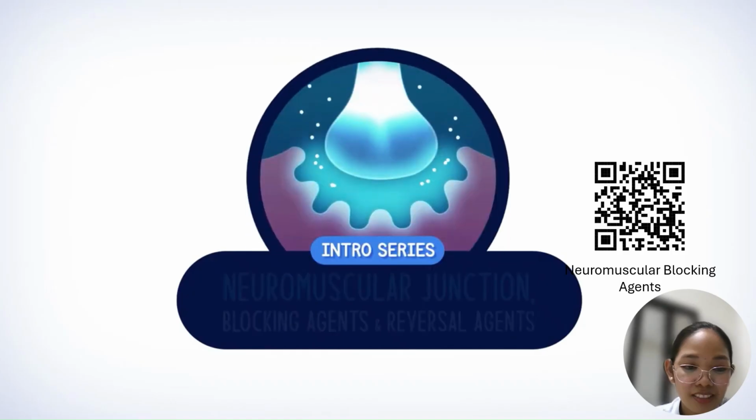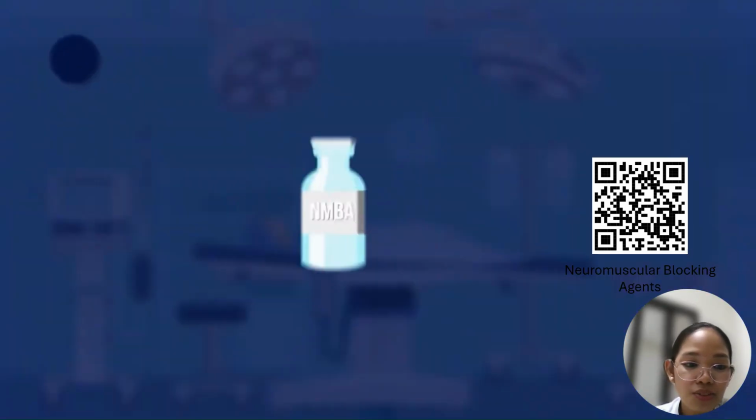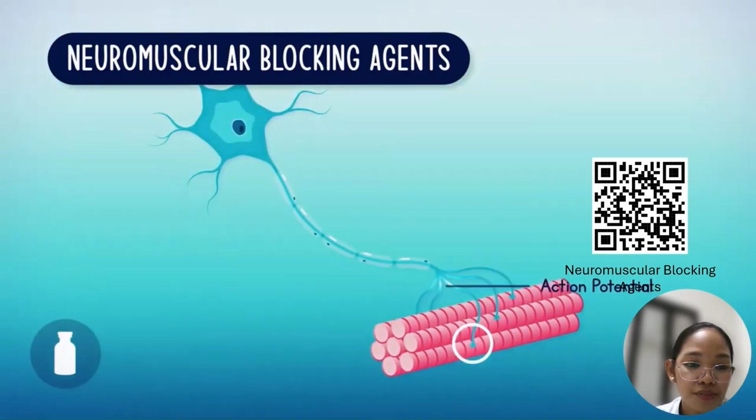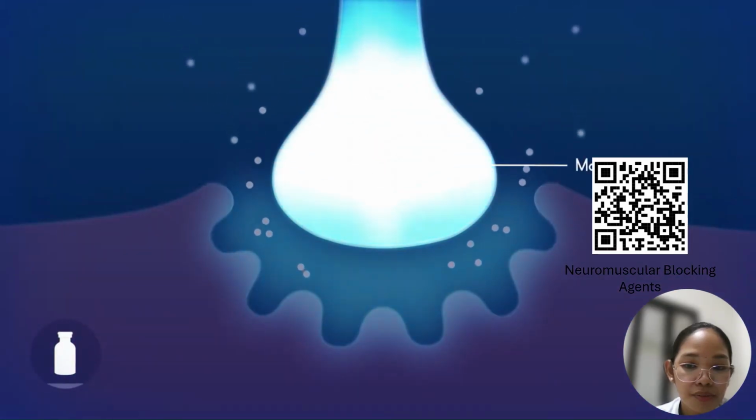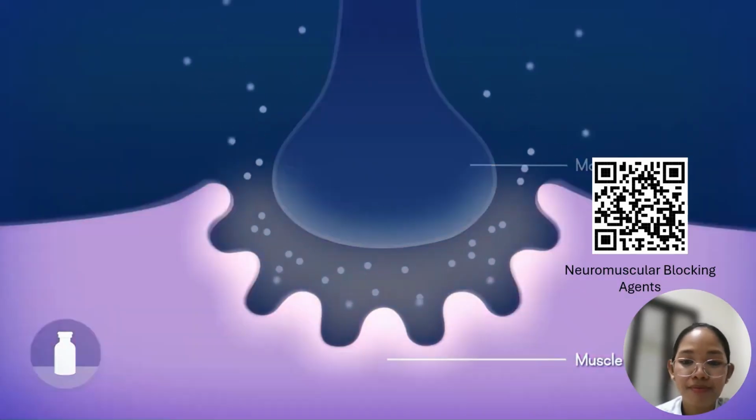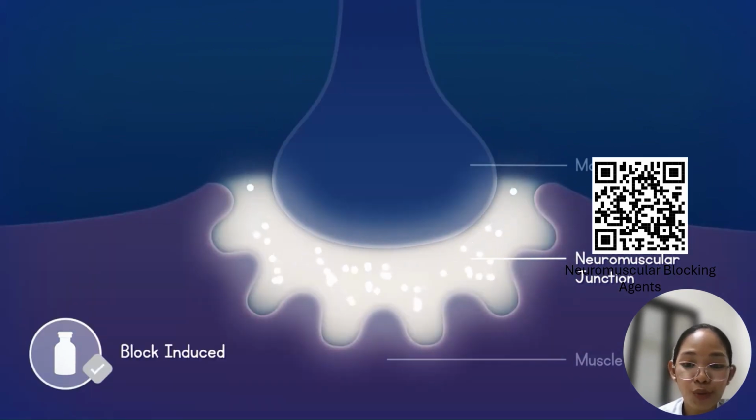Hi, and welcome back to this introductory series on the neuromuscular junction. Temporary muscle paralysis drugs. A neuromuscular blocking agent, or NMBA for short, is a class of drug that creates a communication block between a motor neuron and a muscle fiber, which then results in paralysis.